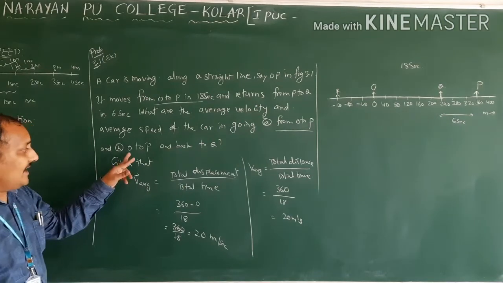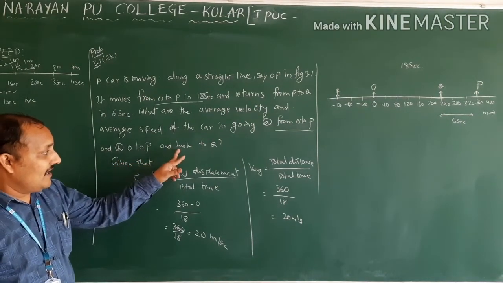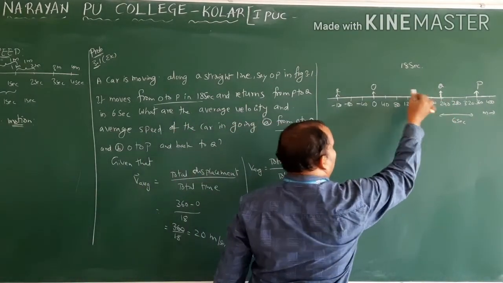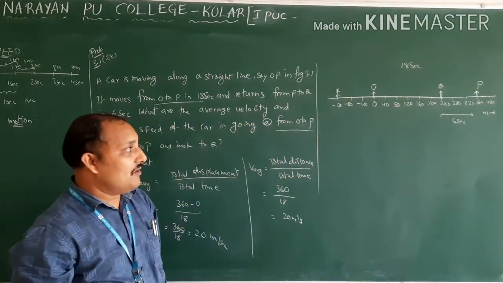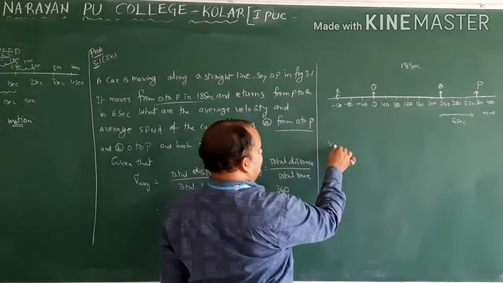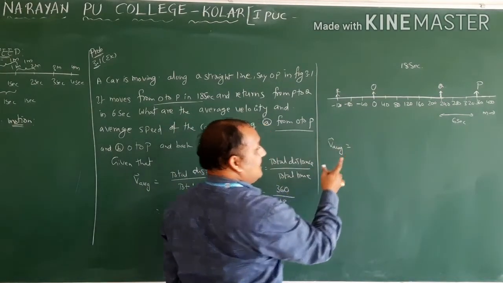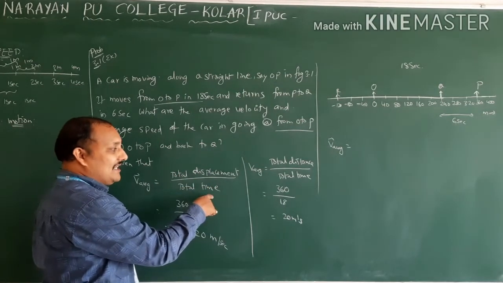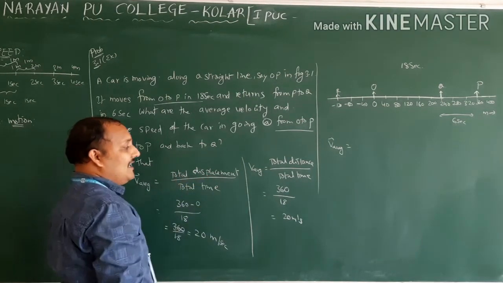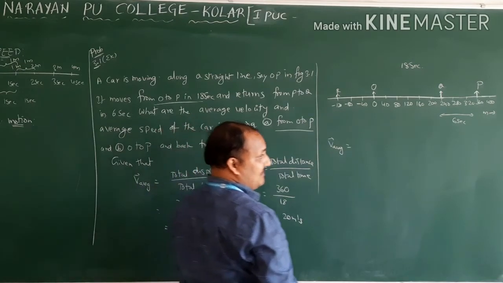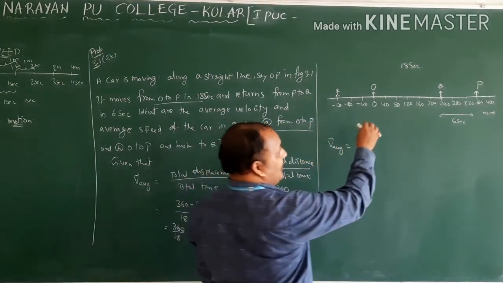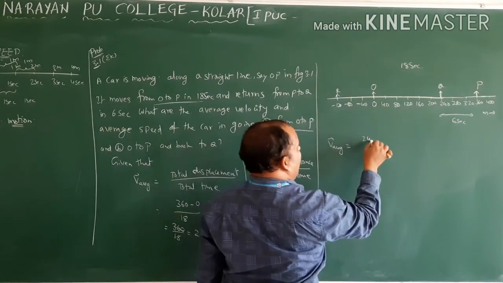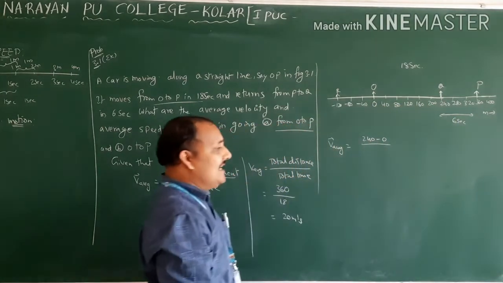Now we have to calculate after reaching P from O and coming back to Q. Now the final position means Q. What is the initial position? O. Now what is the average velocity? Average velocity, same formula. I am not writing the formula once again: total displacement by total time. Now what is the total displacement? The minimum distance between final and initial position. This is final, this is initial. Therefore 240 minus 0. That is total displacement.